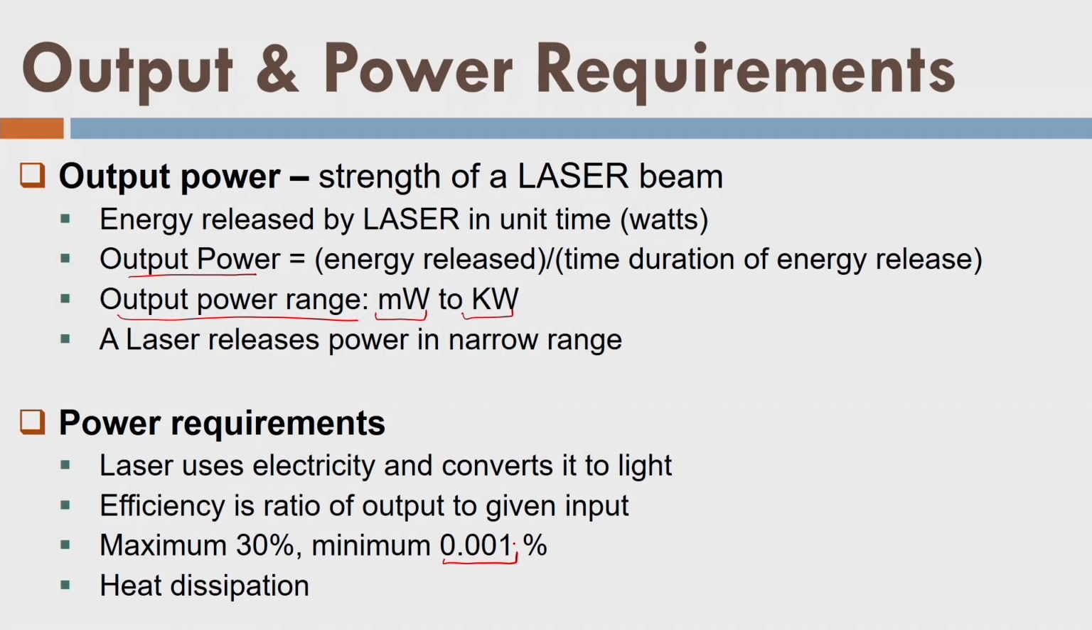What is the power requirement? So the laser is using electricity. Efficiency is very low. The minimum efficiency is 0.001%. That means if I give 100 watts, you multiply by 0.001%, and that will be the output of the laser pulse or wave. At the same time, the maximum efficiency is 30%. The remaining energy goes into heat generation. So that is somehow a limitation also. That means we have to do continuous cooling.